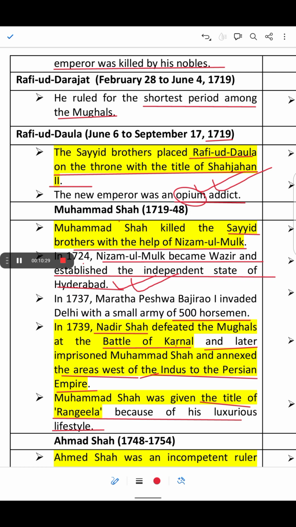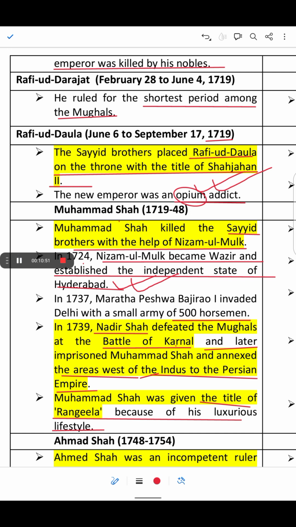And the loot of Delhi began after the invasion of Nadir Shah, like the Peacock Throne, the Kohinoor Diamond, and we had discussed all these things, and 70 crore from the state treasury.